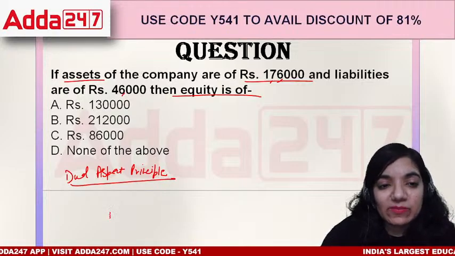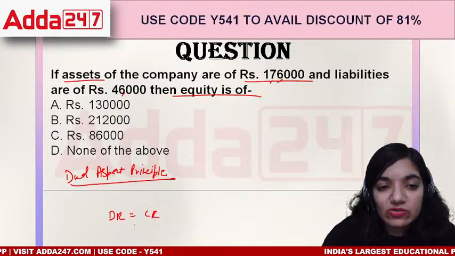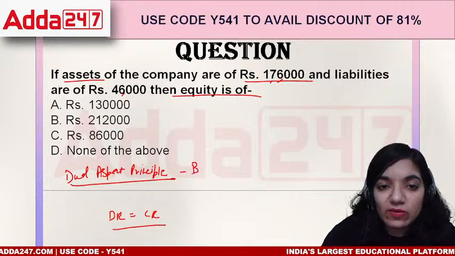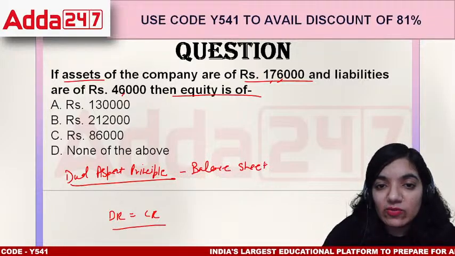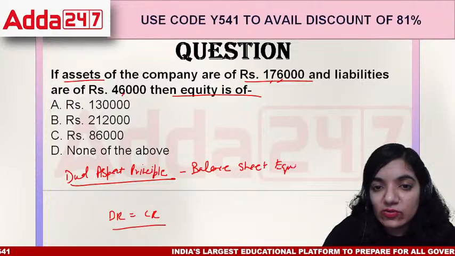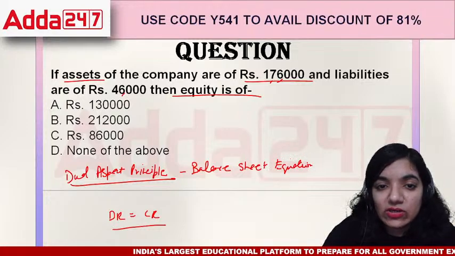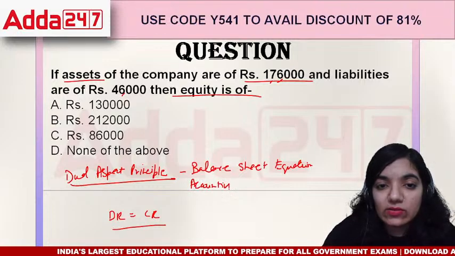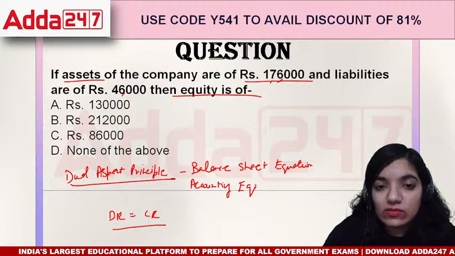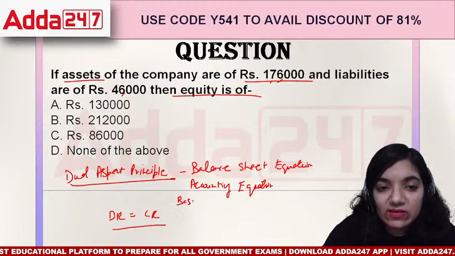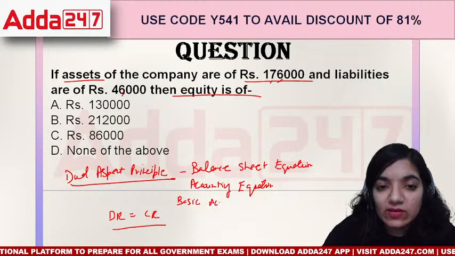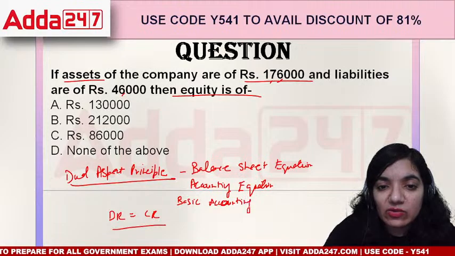The dual aspect principle says that debit is equal to credit, or it also talks about the balance sheet equation. This equation is also called the accounting equation, and this is also called the basic accounting equation as well. But there are different names given to this specific equation.